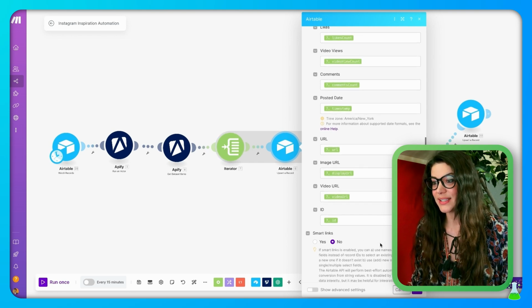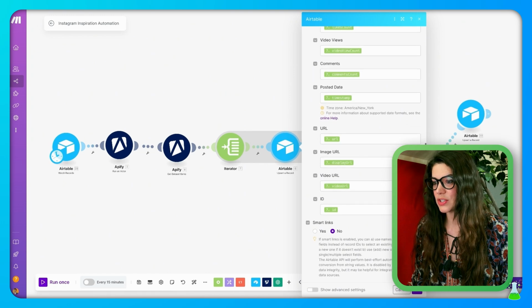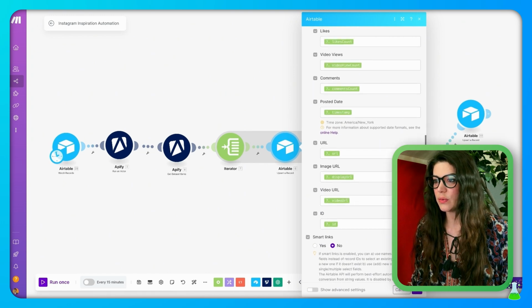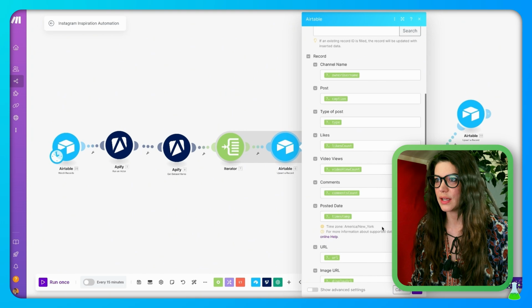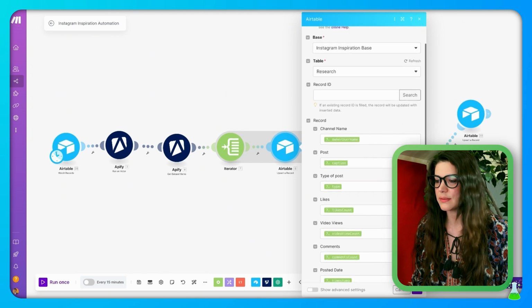Do you want any smart links in this? The answer is no, so make sure that's selected and then click OK. Also, just go ahead if you want, I've been scrolling slowly, so just go ahead and take a screenshot of this right here, since some of the names are different than their corresponding dropdowns.